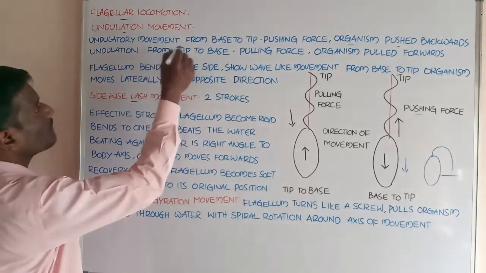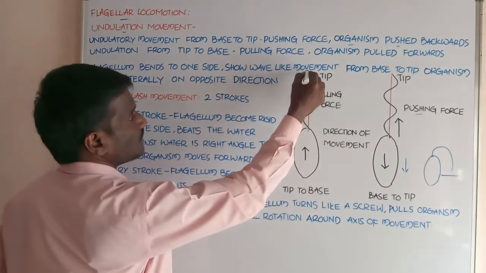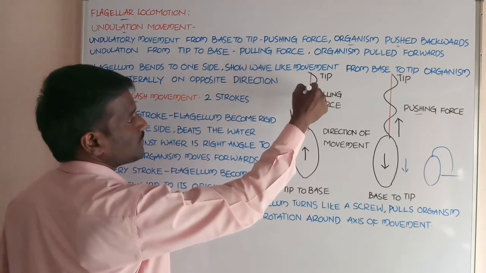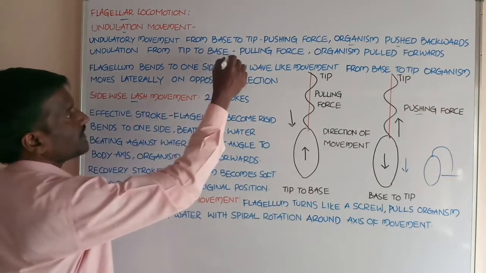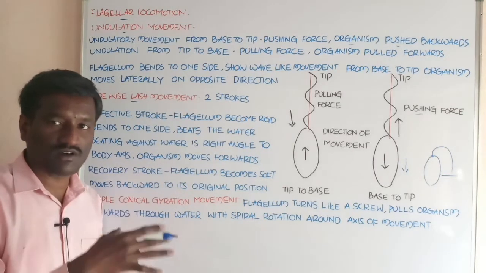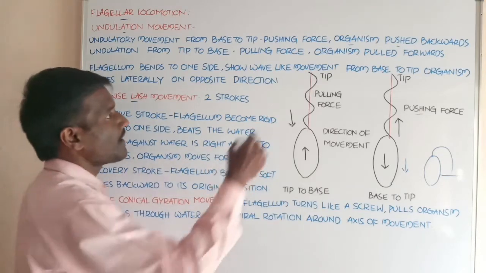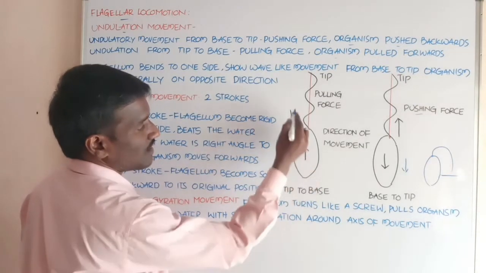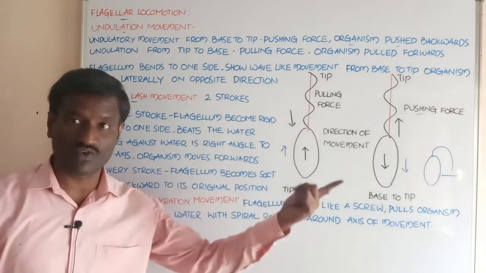Next, undulation from tip to base. Now opposite, tip to the base. Wave-like movement starts from the tip towards the base. Student, and at the same time it causes a pulling force, like a propeller of an aeroplane. The organism is pulled forwards. Student, the organism just moves forward.